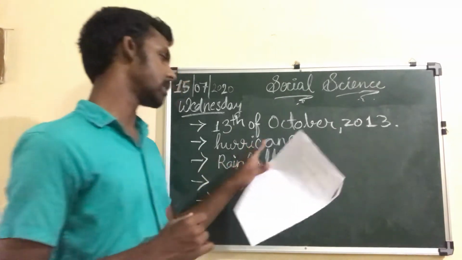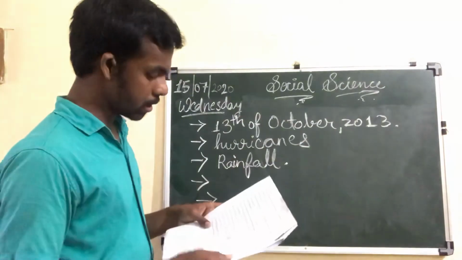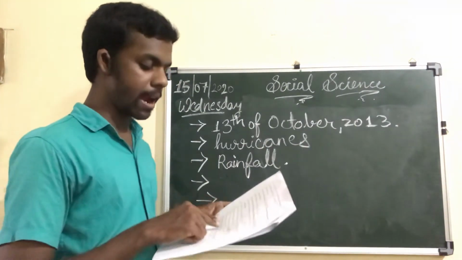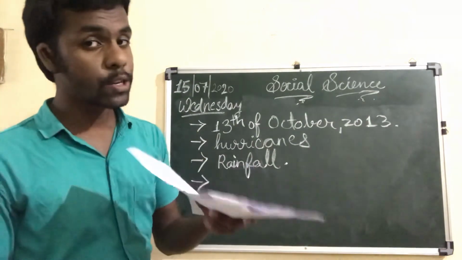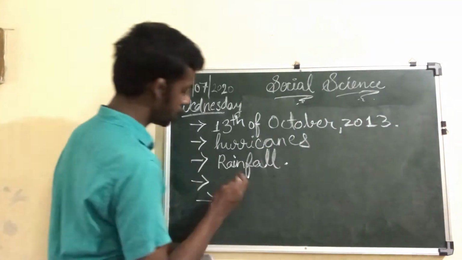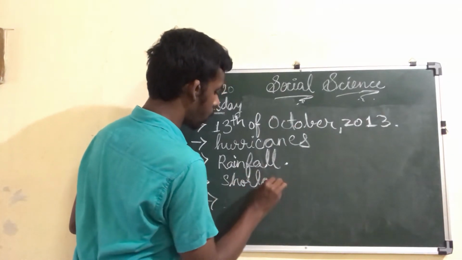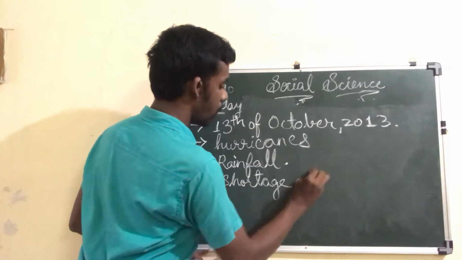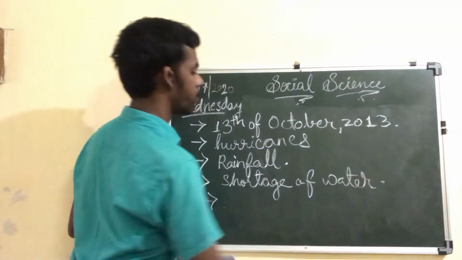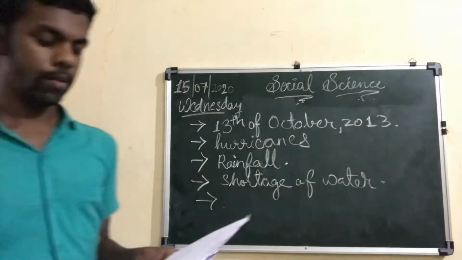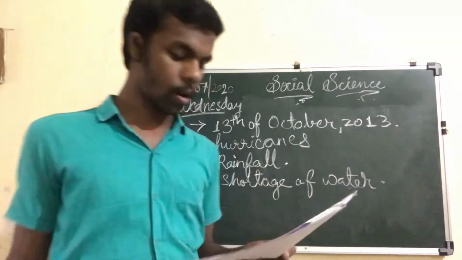In Brazil and Cuba, cyclones are called hurricanes. Now what is the ninth one? Ninth question is, a drought is caused by an dash of water. Drought is caused by shortage of water. We already know that. So the answer is shortage of water. So when you find the shortage of water, that means the condition is drought.